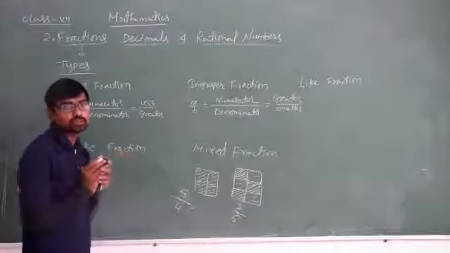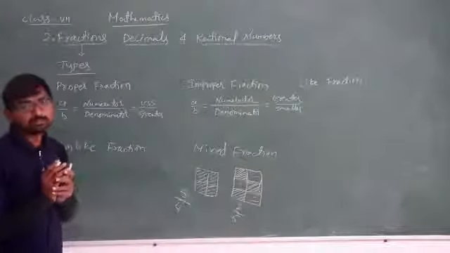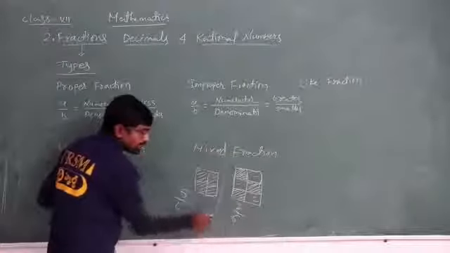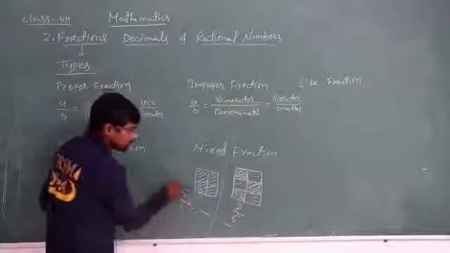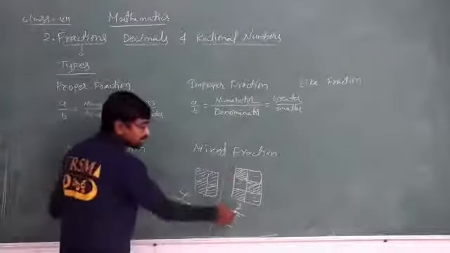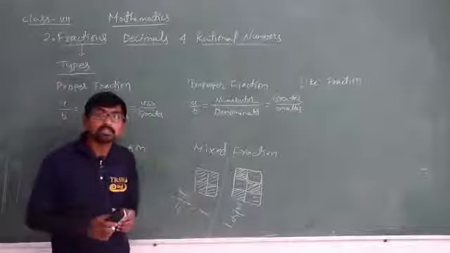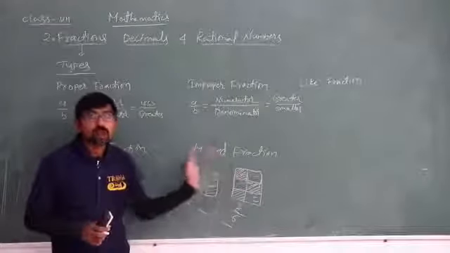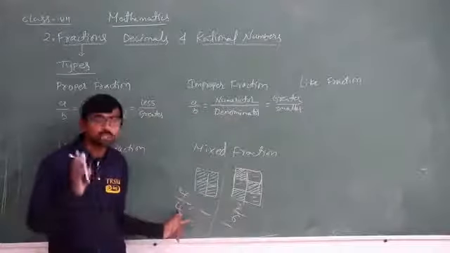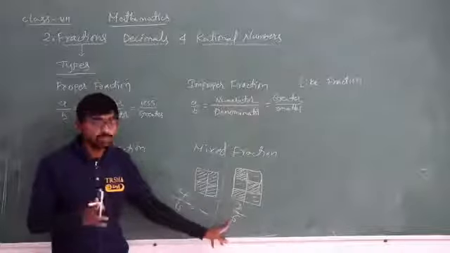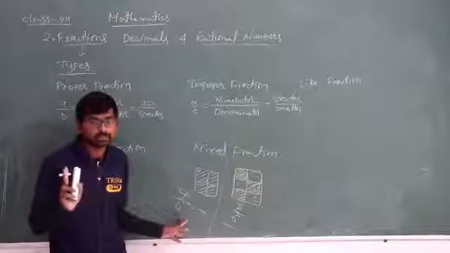Now coming to like fractions. What are like fractions? The fractions which have the same denominators. You can see here, I have two questions. The first question is 5 by 4 and the second question is 5 by 4, not 4 by 4 maximum I can take. Here I can take 6 by 6. You have to check how we can say they both are like fractions: if the parts of the whole are the same. Understood? Here we have only 4 parts and here we have 6 parts. Are they both like? No, they are not. They are not like fractions.